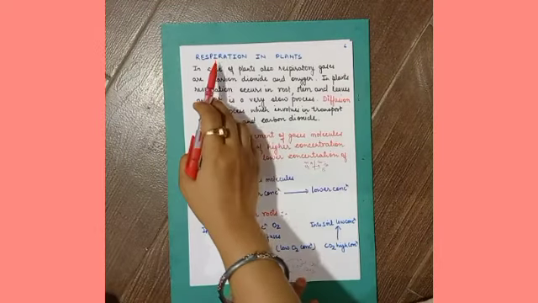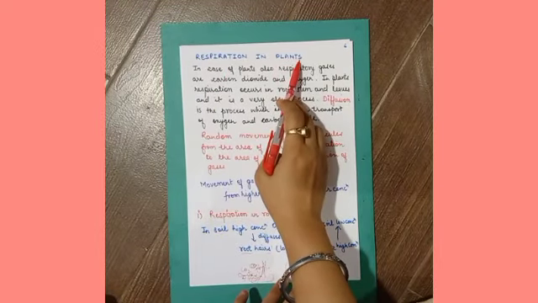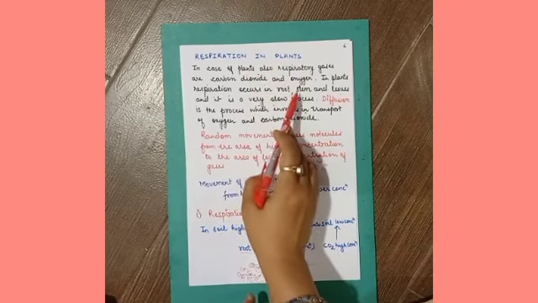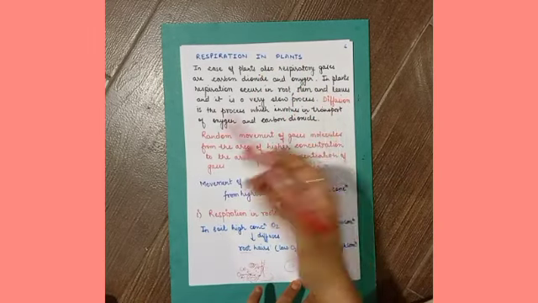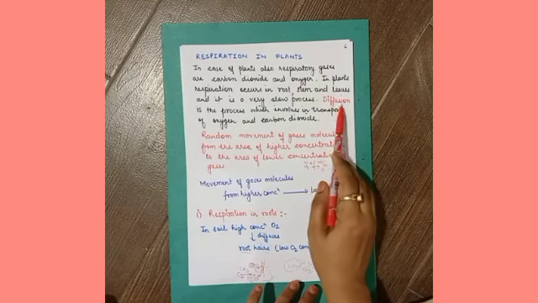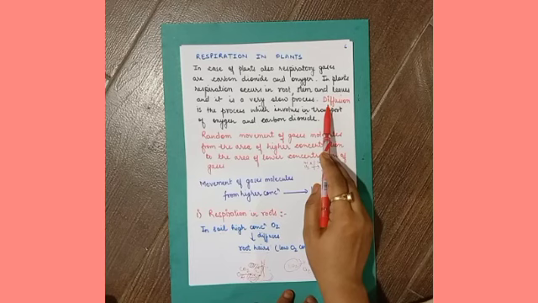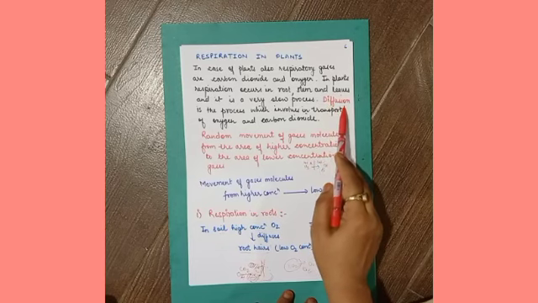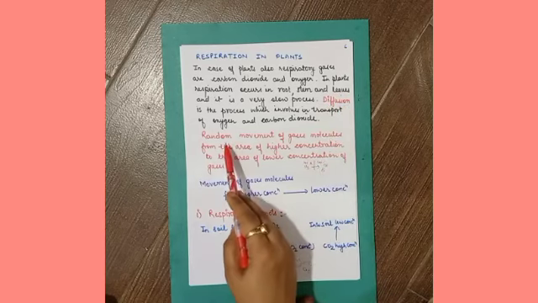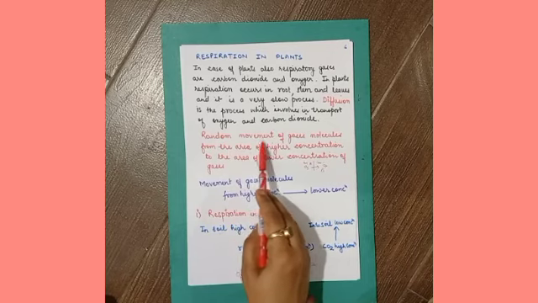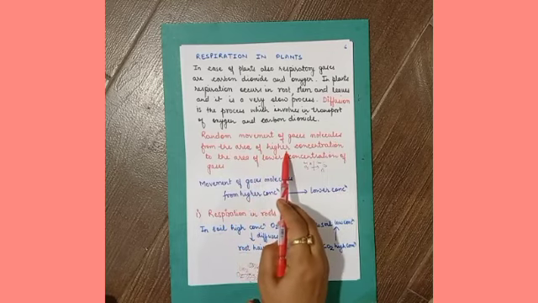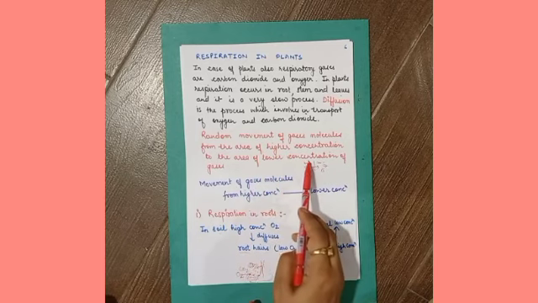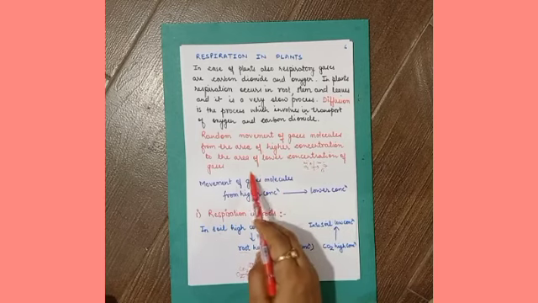The next topic is respiration in the case of plants. In plants, gases diffuse inside and outside the plant by the process called diffusion. It is very important to know what diffusion is. Diffusion is defined as the random movement of gaseous molecules from the area of higher concentration to the area of lower concentration of gases.